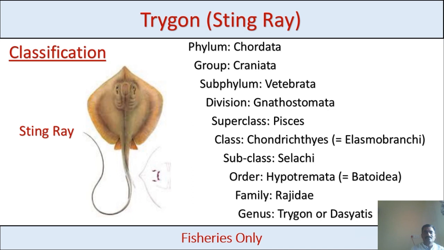Then subclass Selachii. Selachii has peculiar characters such as gills in separate gill slits and a cloaca opening present.